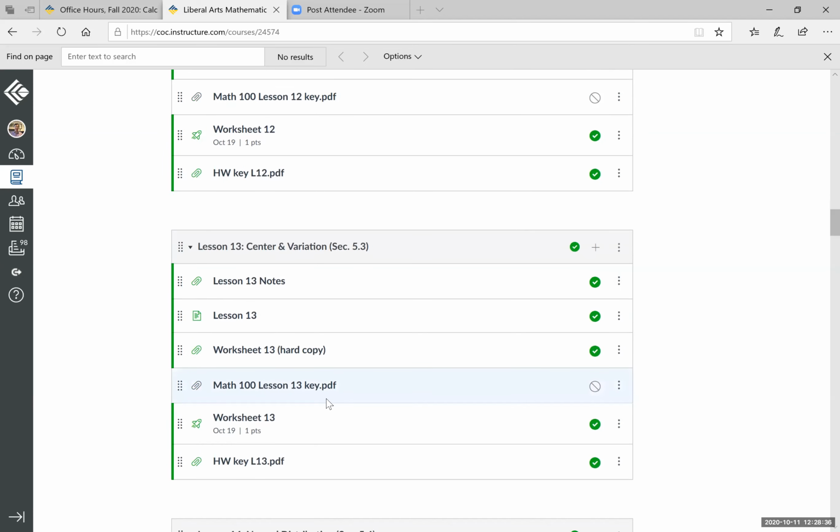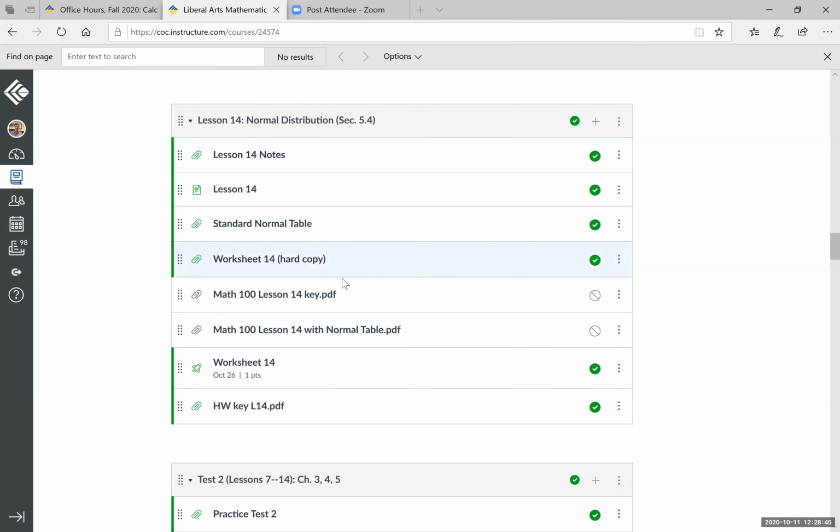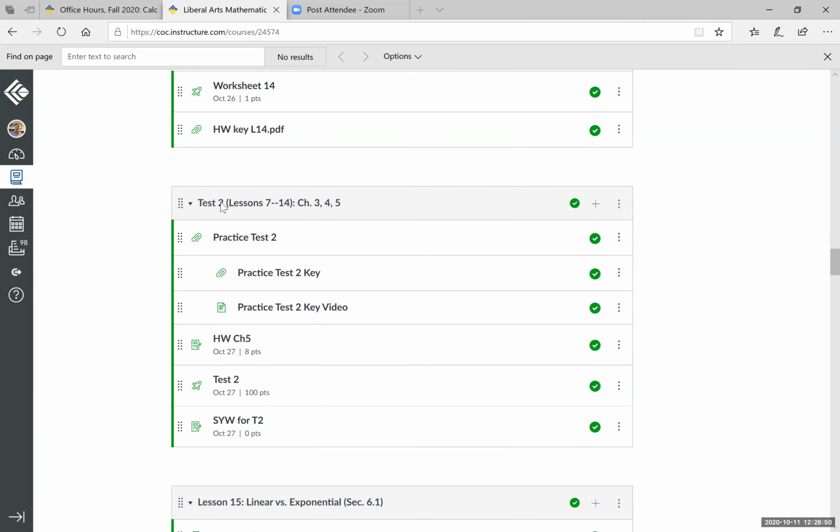All right, now, just so you know, we will have one more lesson. This will not be this coming week, but the following week, lesson number 14 on normal distribution. And that pretty much is the first half of the course. And after that, you'll have test number 2. Test 2 will cover chapter 3, finance, chapter 4, probability, and chapter 5, statistics. This test is scheduled not for this coming week, but for October 27th, right here. And by the way, that is when your homework for chapter 5 is due. October 27th is the next test, and that's going to cover finance, probability, and statistics.